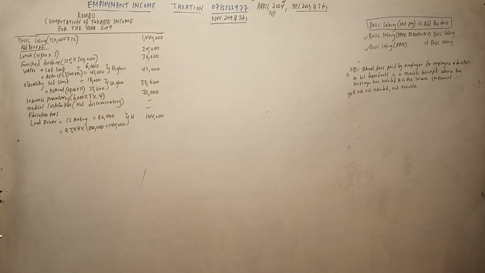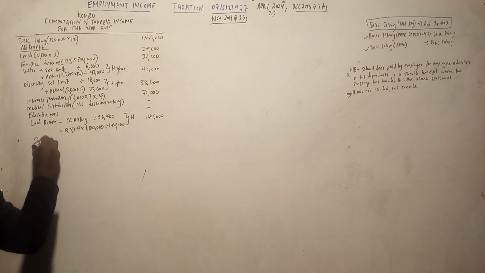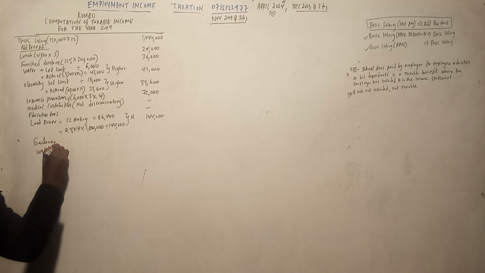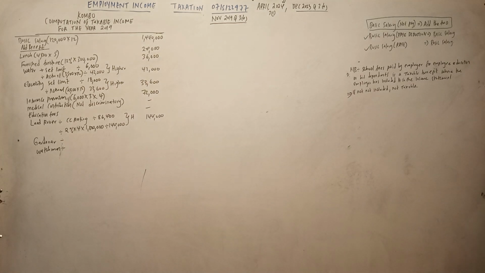Haya. Next we can go to Gardener. Naona pale kuna Gardener na Watchman. So alipatiwa Gardener na employer na pia akapatiwa, alipatiwa Gardener na Watchman.